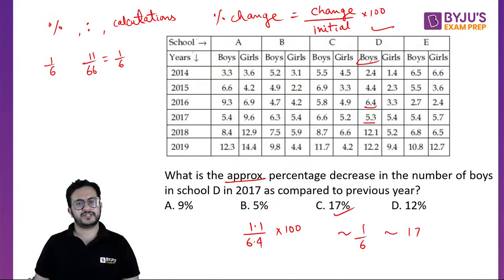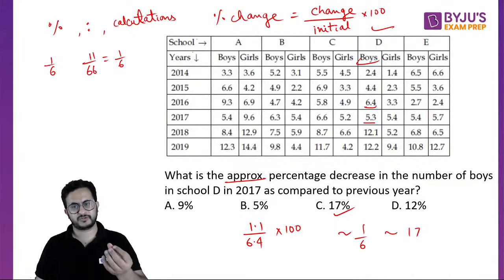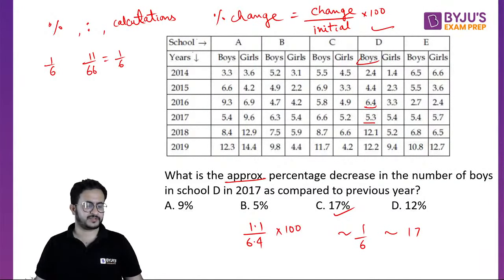So in CMAT, you just need to have conceptual clarity. They do not test your speed or something. If your concepts are clear, do not divide by 5.3. Otherwise, you would get an answer which is not among the options. So quite an easy question.